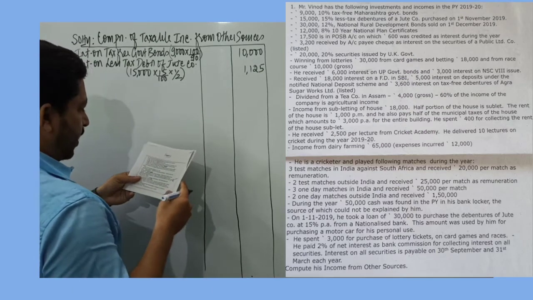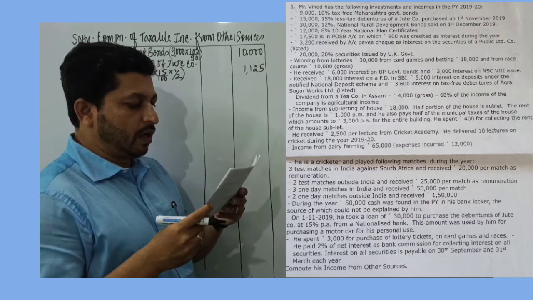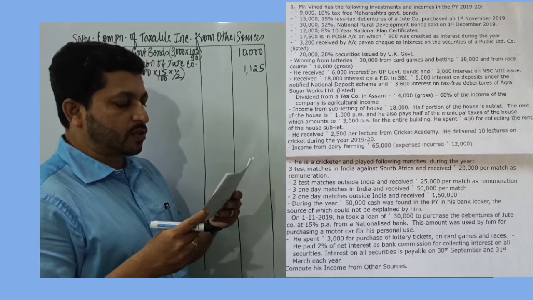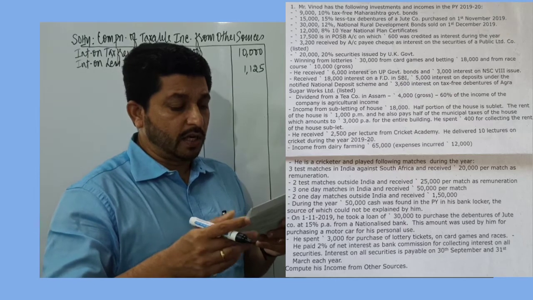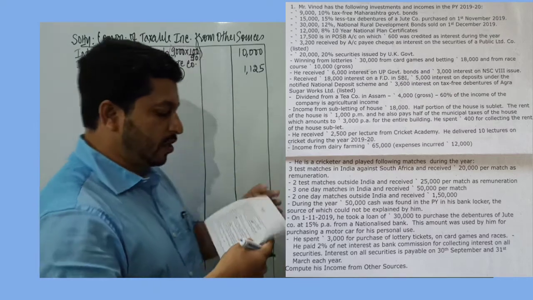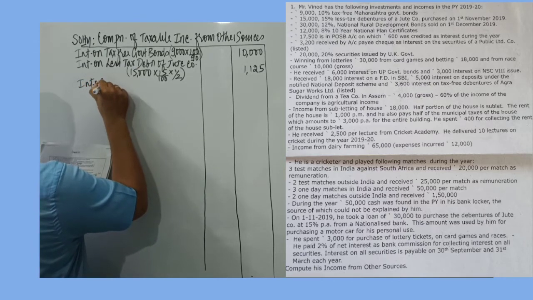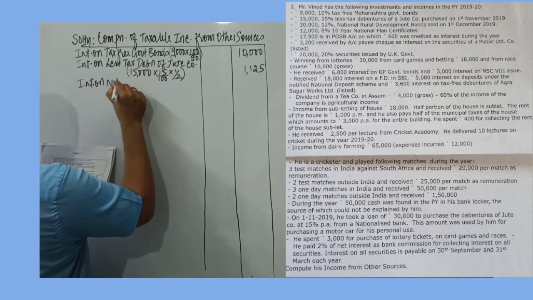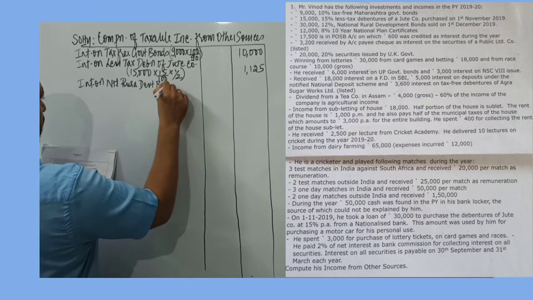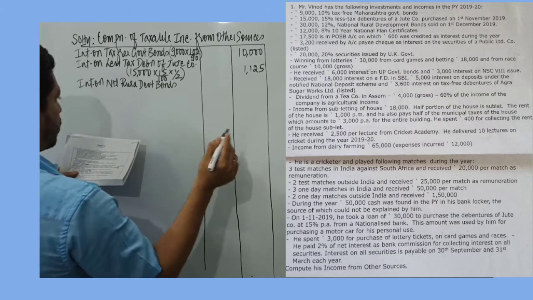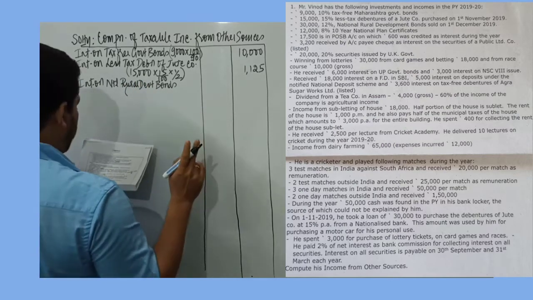The next item that we take is 30,000, 12% National Rural Development Bond sold on 1st of December 19. It is sold on 1st of December 19, meaning to say on 30th of September interest is received on this. So interest will be received for half the year. So I record interest on National Rural Development Bonds. This is sold on 1st of December, but interest will be received for half the year and it will be received in the month of September.